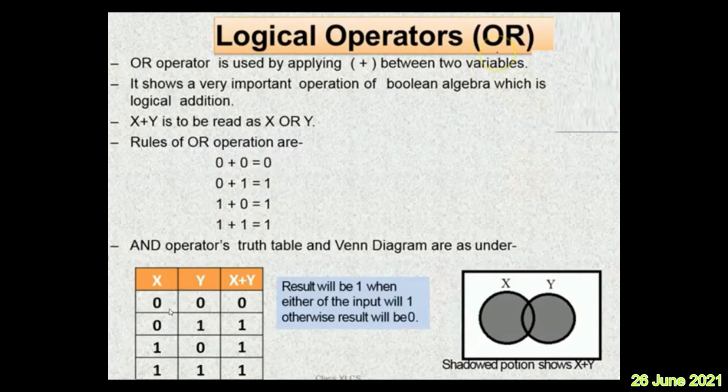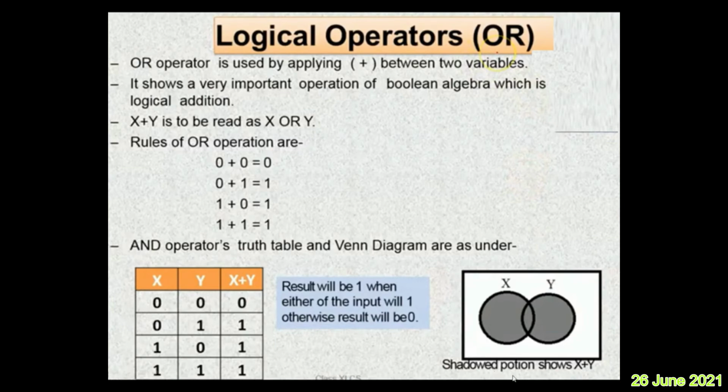How is the truth table represented? The possible combinations are 0 0, 0 1, 1 0, 1 1. As I told you, if there are two variables, the possible combinations are 2 raised to 2, that is 4. 0 0 is binary 0, 0 1 is 1, 1 0 is 2 and 1 1 is 3. So 0, 1, 2, 3: there will be 4 rows.